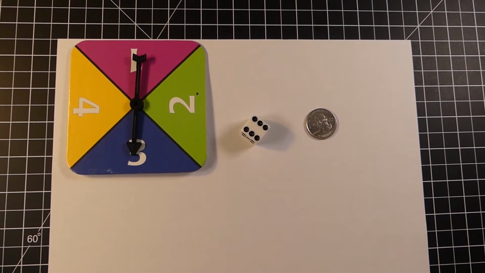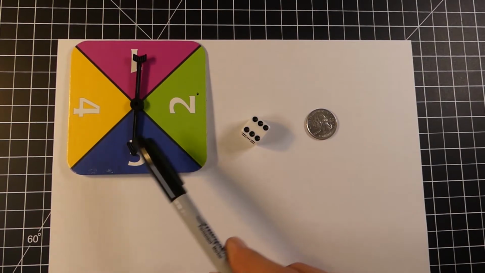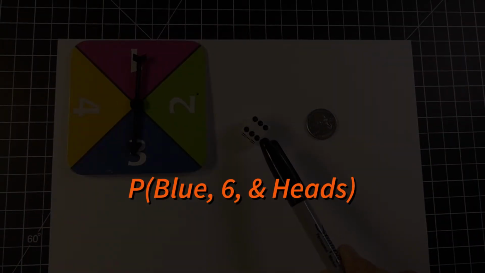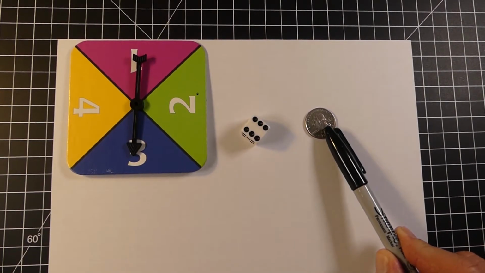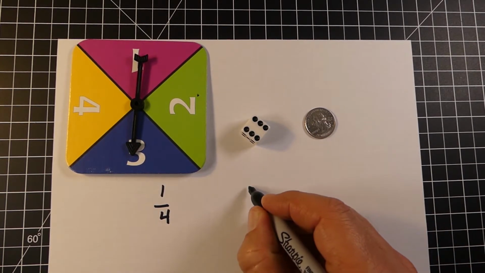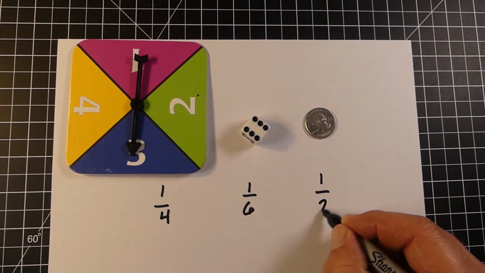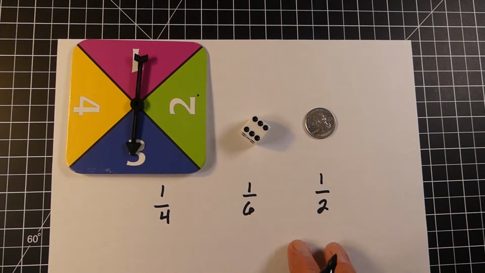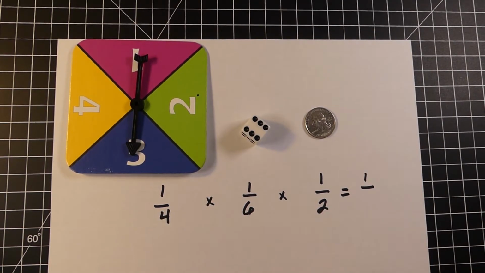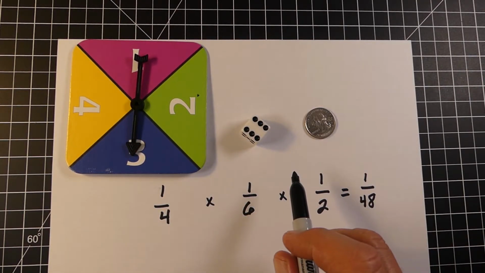Let's say we have this spinner, a die, and a coin flip. And we want to know what's the probability that we could get all 3 of these correct. So for example, maybe we're trying to get blue, number 6, and heads. When we look at each event, we're looking at what's the probability of that happening. Well, the spinner, we have a 1 out of 4 chance. The number cube, or the die, we have a 1 out of 6. And the coin flip, we have a 1 out of 2. So all we have to do here is multiply these together. Again, if we multiply all the 1s, we're going to get 1. And when we multiply the bottom numbers, we end up with 48. So we'd have a 1 out of 48 chance of getting all 3 of these correct.